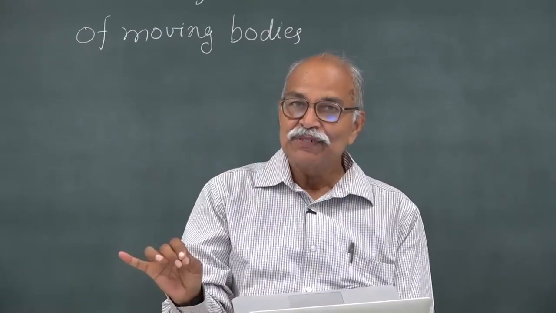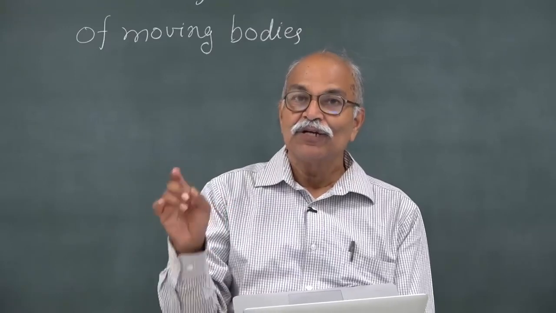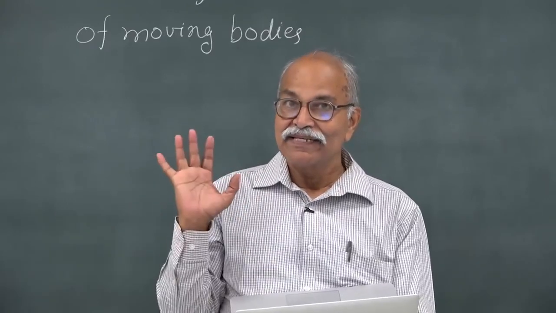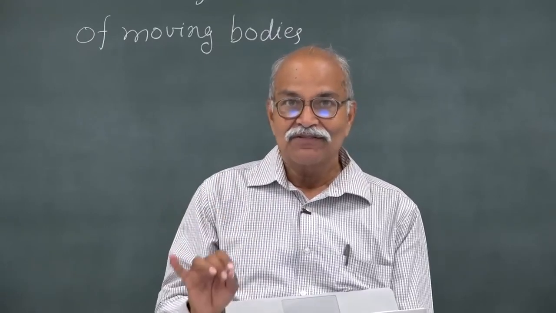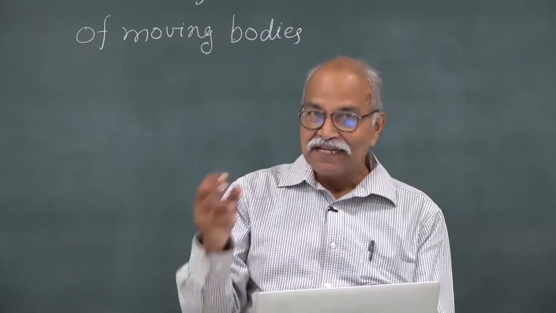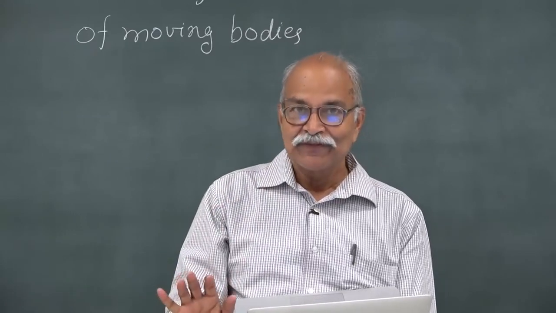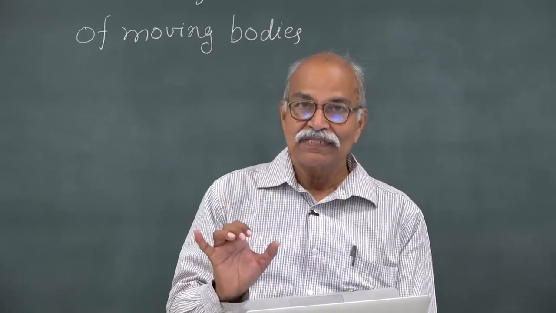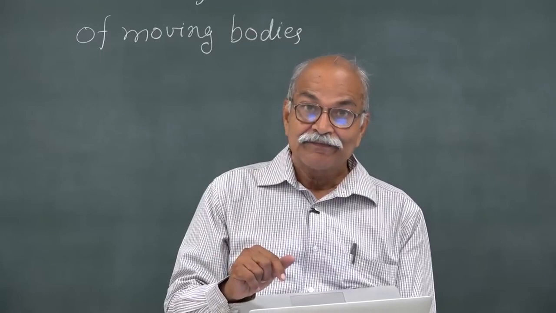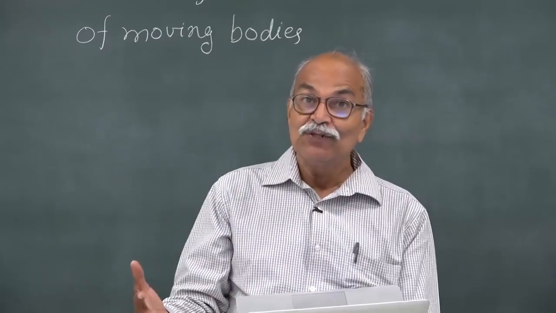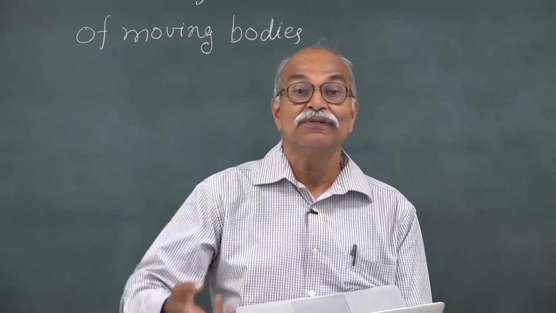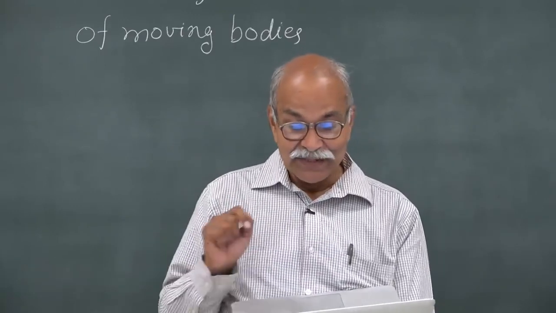Whether the magnet moves and the coil stays at rest, or the coil moves and the magnet stays at rest, you get the same current or electricity generation or deflection in the galvanometer or whatever. So, it only depends on the relative velocity, but the two cases are very different once you go for the mechanism of producing that electricity. So, that is what it is said here.